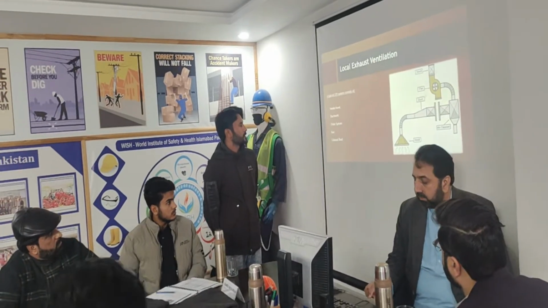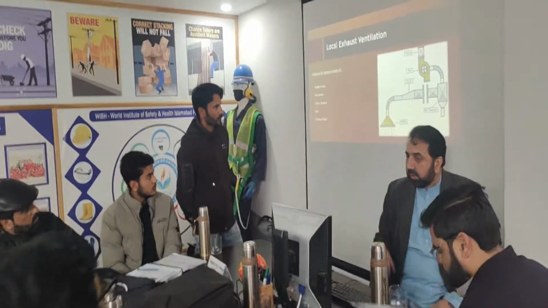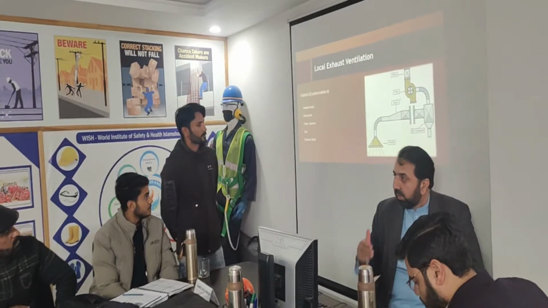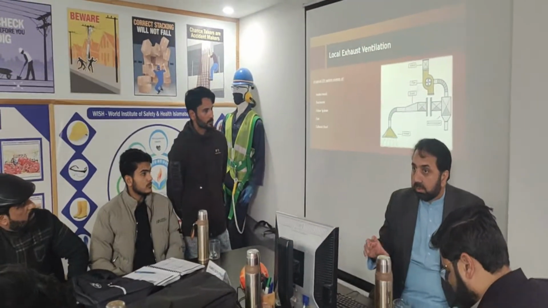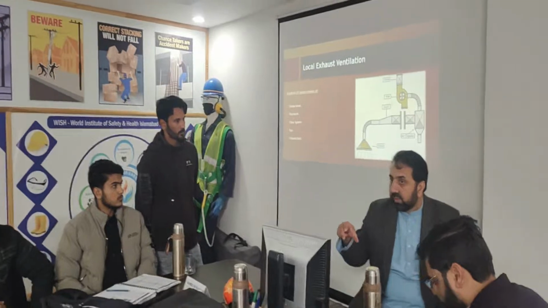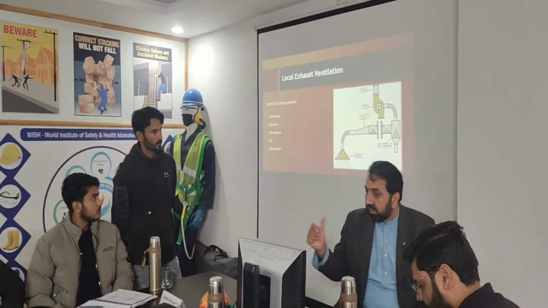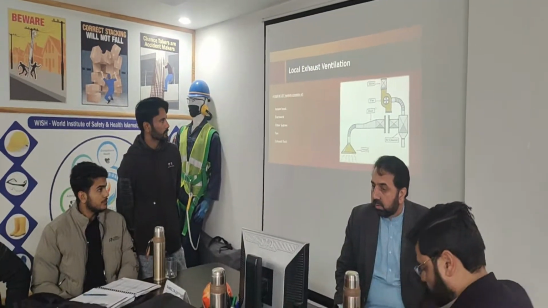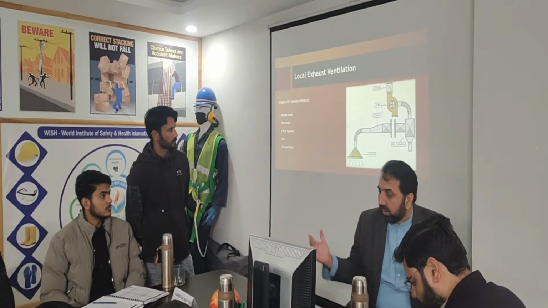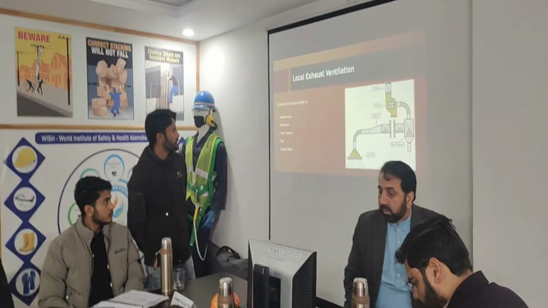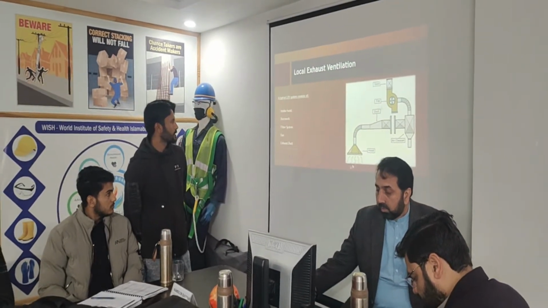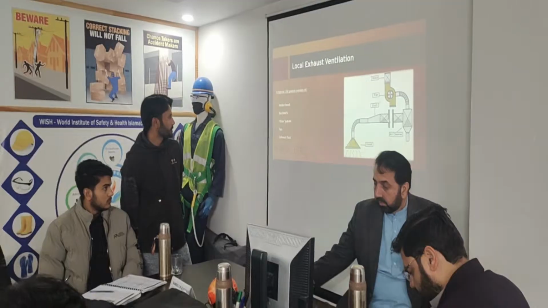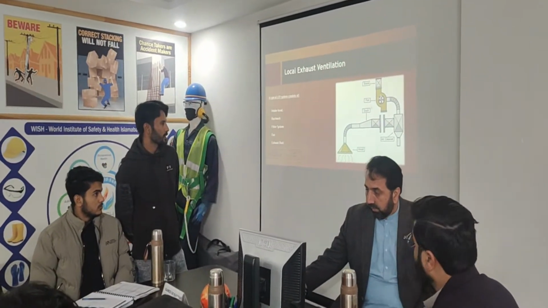Local exhaust ventilation. It is very important, okay? Understand it. Sometimes we have an exhaust system on the wall, but sometimes we use local exhaust ventilation. What is the benefit of it? You will understand it now. I will give you a brief explanation. A typical LEV system consists of an intake hood, ductwork, filter system, fan, and exhaust duct.